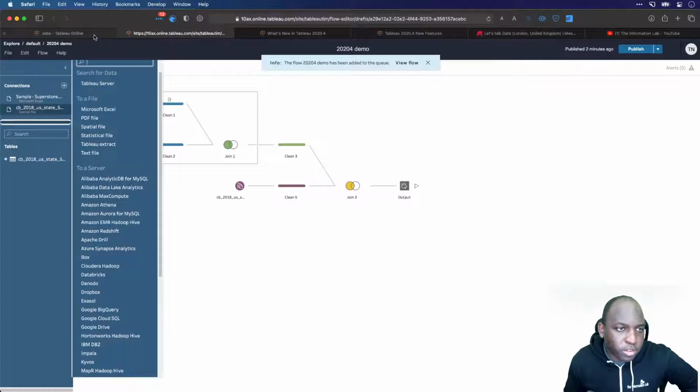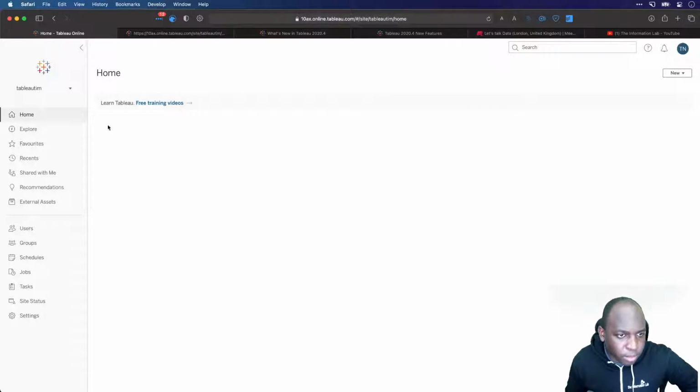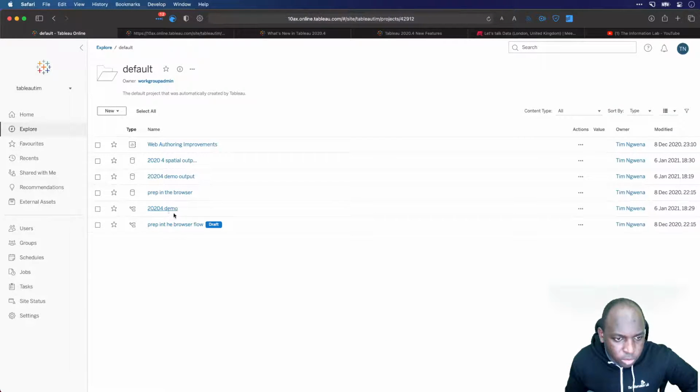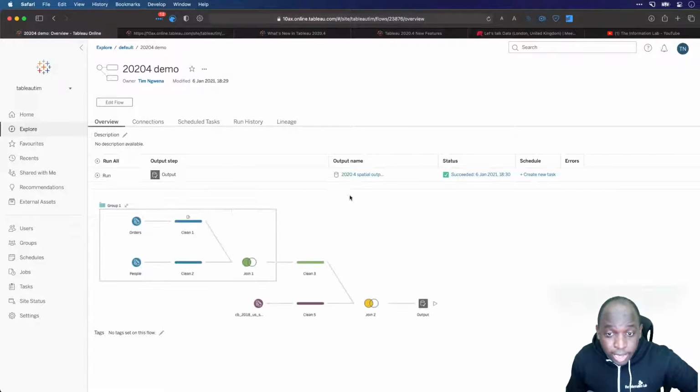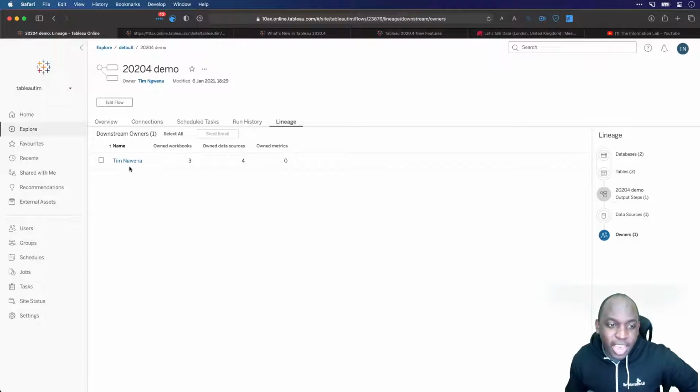So Omar, if I just step back through Omar's points here, if I just go back to default and I go to 2020.4 demo, and then we go to lineage. It's a little bit of an Easter egg hunt. And I go back to owners. The only time you can really know that something's going on is in this page, for example. What you can do though, is you can actually set up data quality warnings, and data quality warnings do appear for everyone using that data source pretty much across the product.